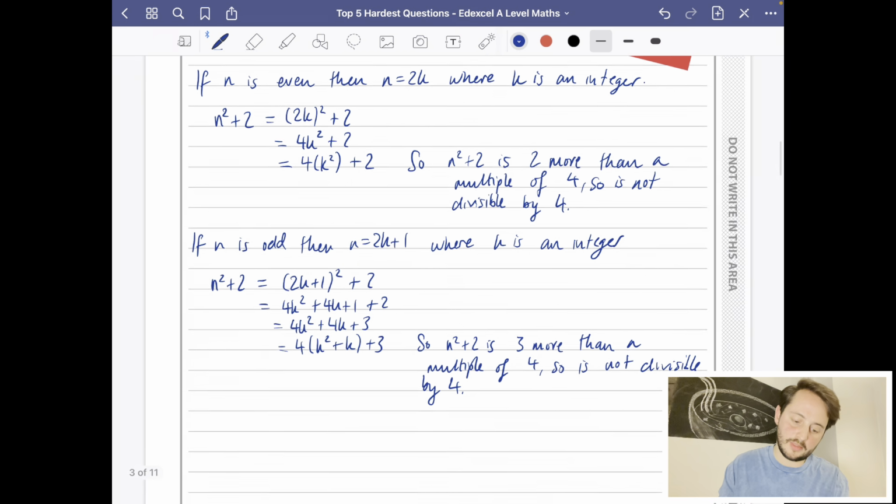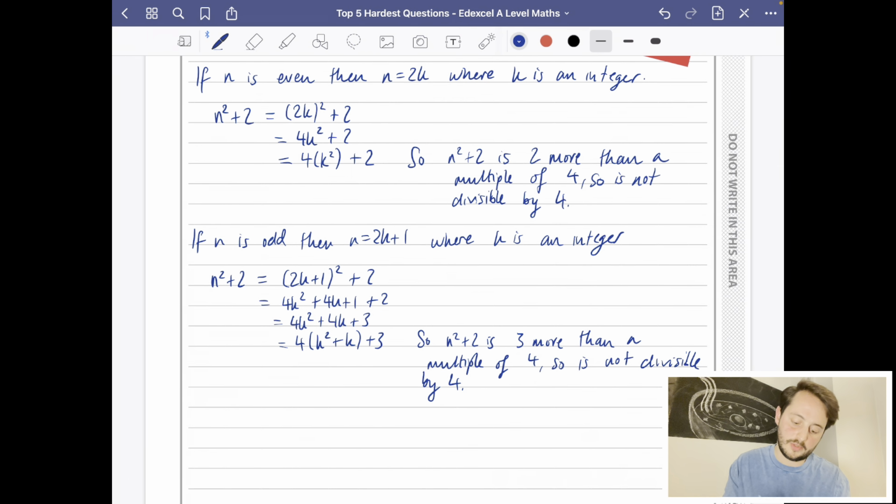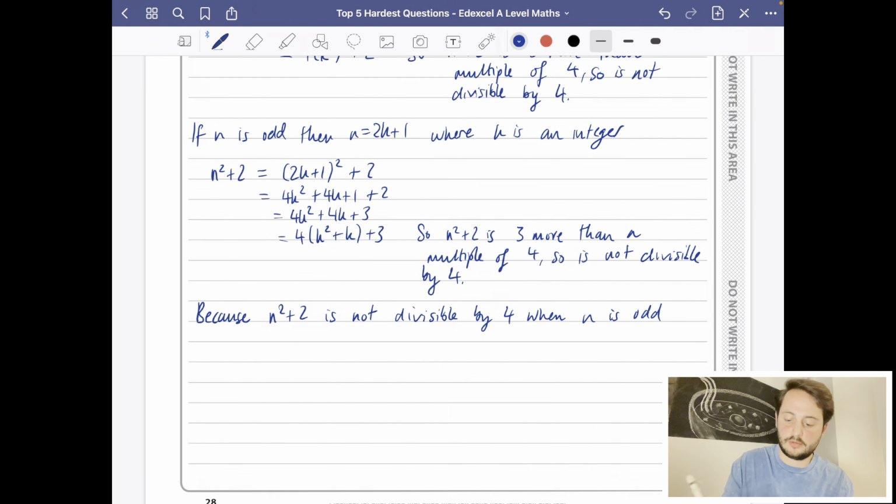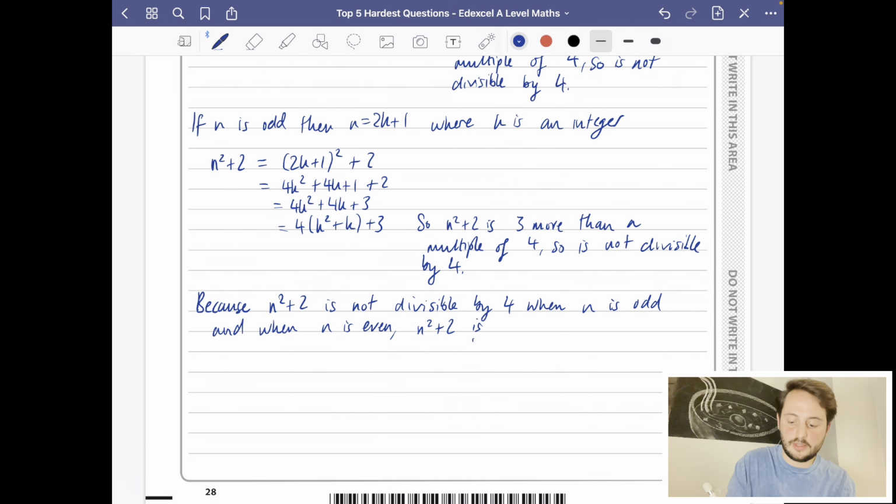Now all we need is a concluding sentence. We've shown it's not going to work with the evens or the odds, so it doesn't work for any. So because n squared plus 2 is not divisible by 4 when n is odd and when n is even, n squared plus 2 is not divisible by 4 for n as a member of the natural numbers.